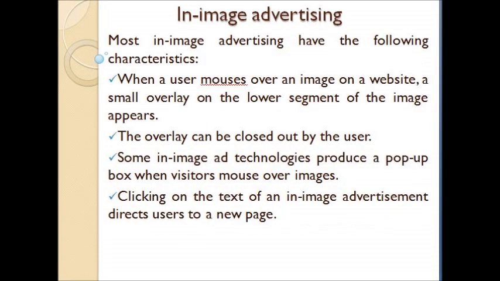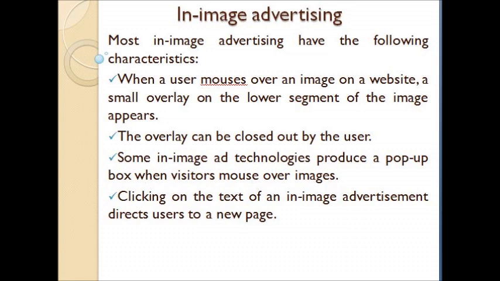Most in-image advertisements have the following characteristics. When a user mouses over an image on a website, a small overlay appears on the lower segment of the image, like this. The overlay can be closed out by the user.